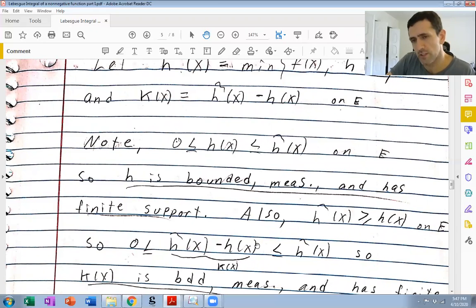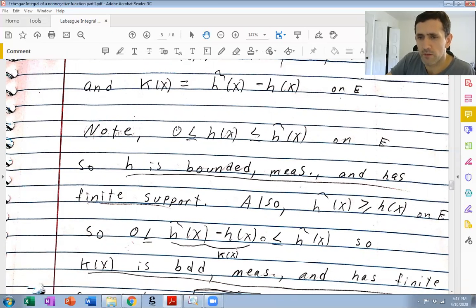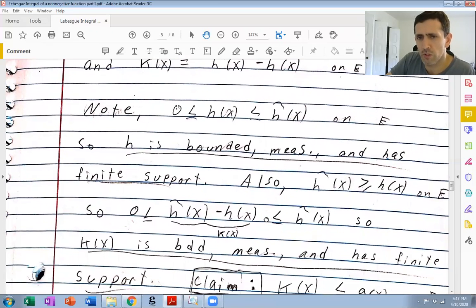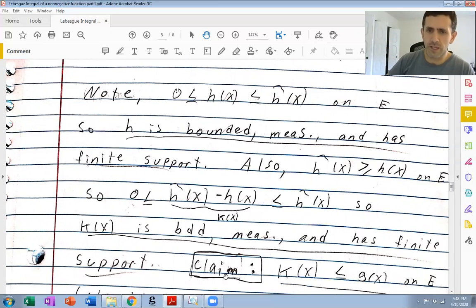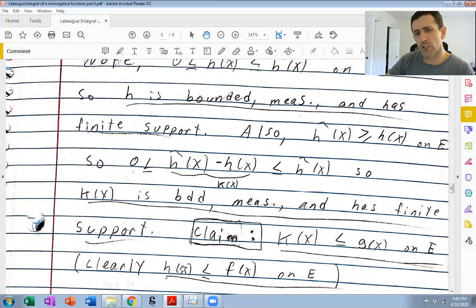It's measurable as the difference between two measurable functions, neither of which ever spits out plus infinity. And has finite support because, well, when h tilde is 0, k is 0. Okay. So as I mentioned, it's absolutely trivial that h is less than or equal to f on E.